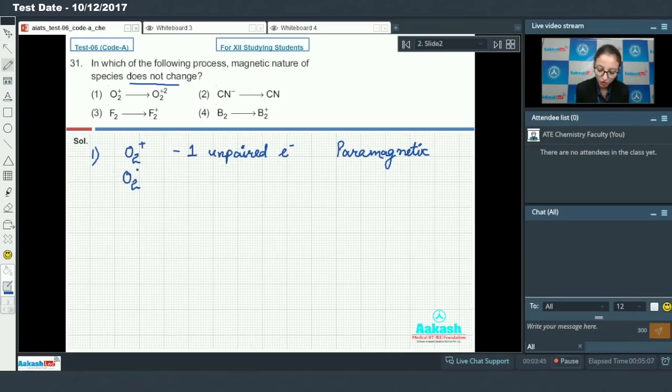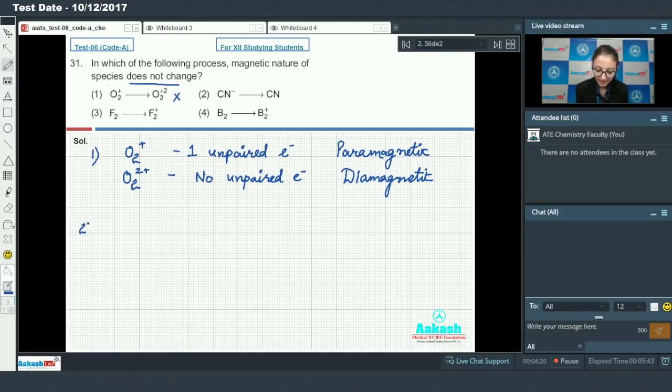Whereas for O2 2 positive, no unpaired electron is present. So O2 2 positive is a diamagnetic species. So here paramagnetic is changing to diamagnetic. So this cannot be our answer.